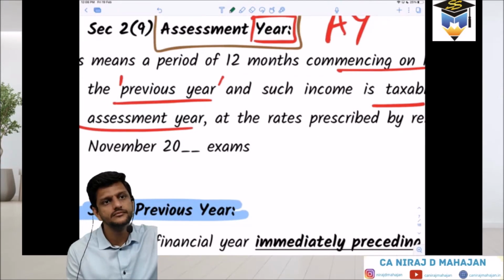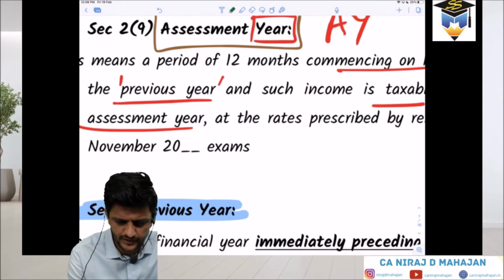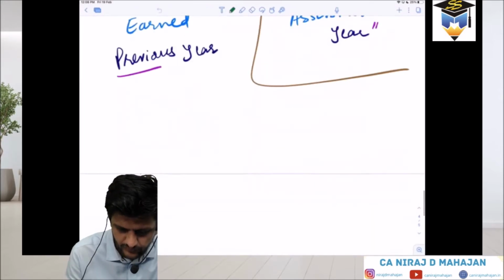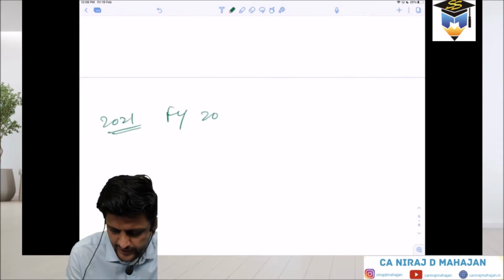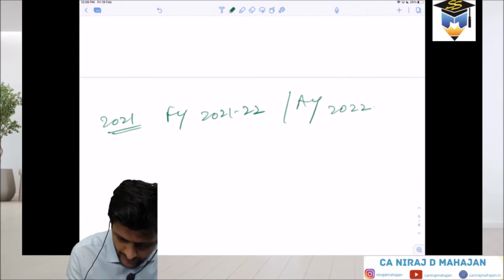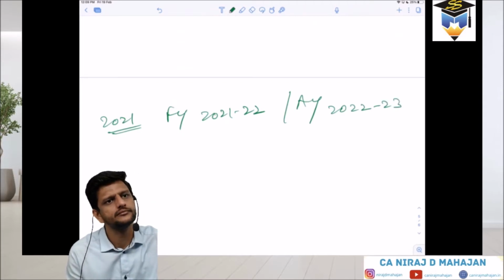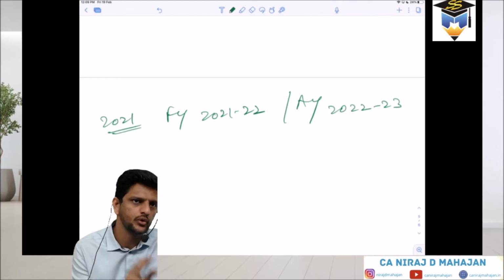So for the assessment year, the previous year's financial rates will be applicable. Give me numbers. In the budget speech, suppose 21, the finance minister, it is applicable for financial year 21-22. That means AY is 22-23. Correct. So the assessment will be done on 21-22's income in 22-23. Assessment for the year 21-22 will be done in 22-23.